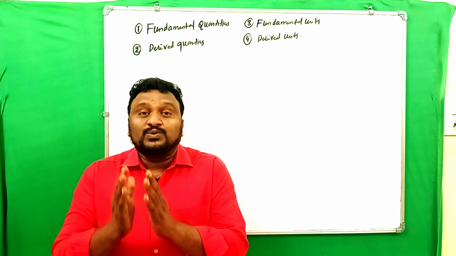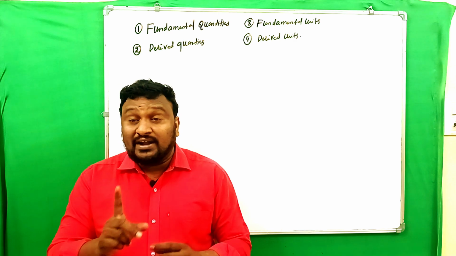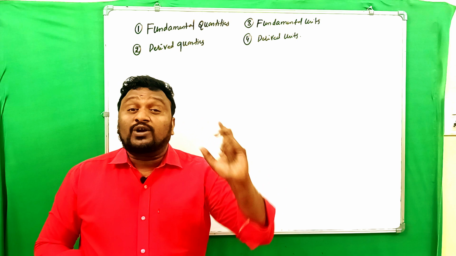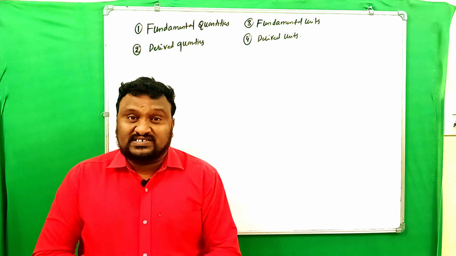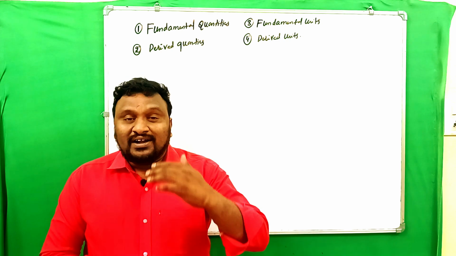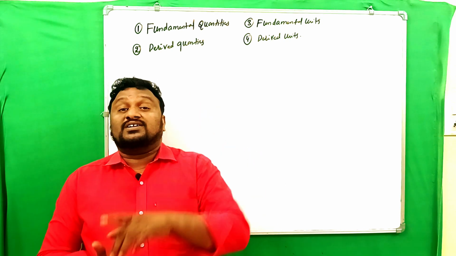The quantities which are independent means what? They are not depending on any other quantities. That type of quantities are called fundamental quantities. And derived quantities are the quantities which can be derived by using fundamental quantities.